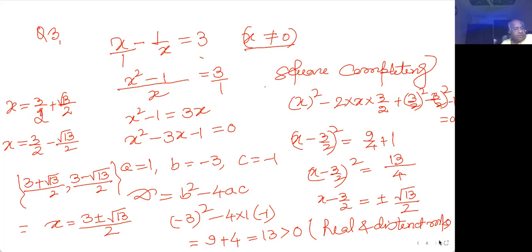Going to the next question, I'm thinking this is the second part only. 1 upon x plus 4 minus 1 upon x minus 7 is equal to 11 upon 30.